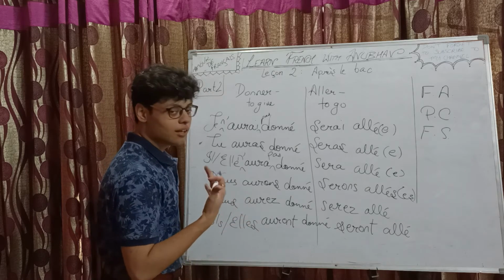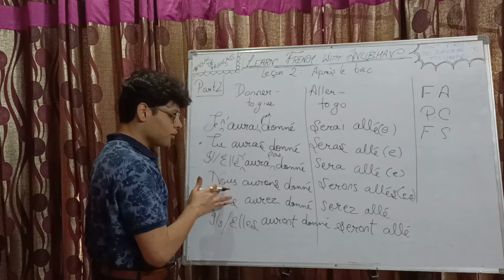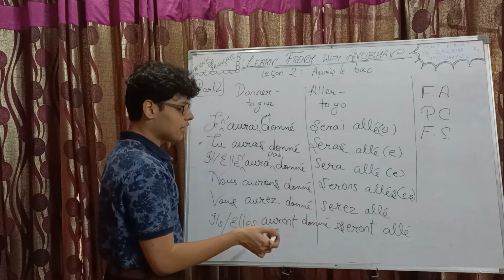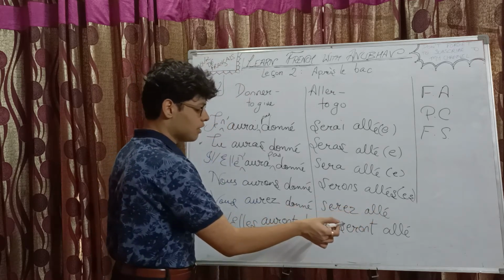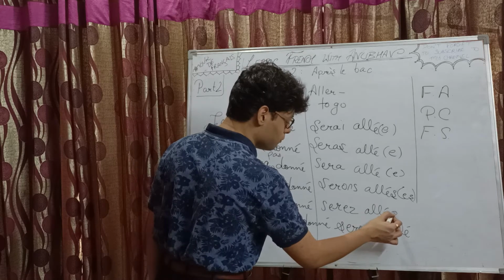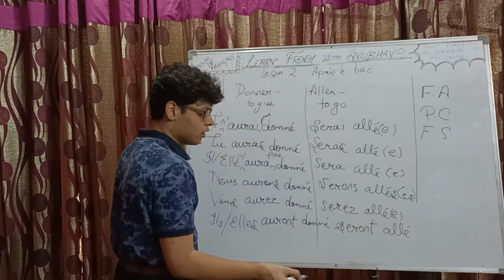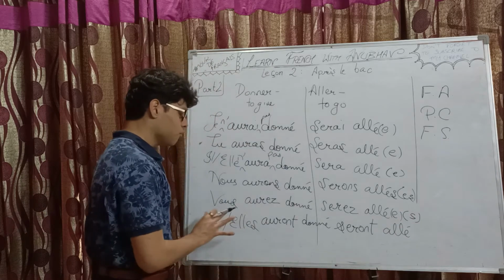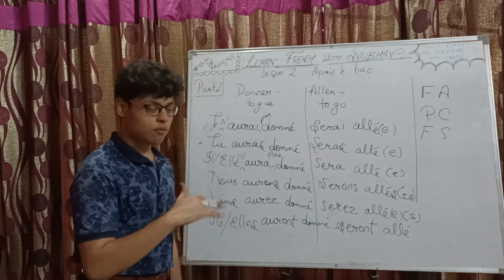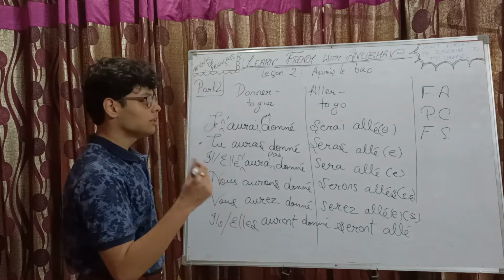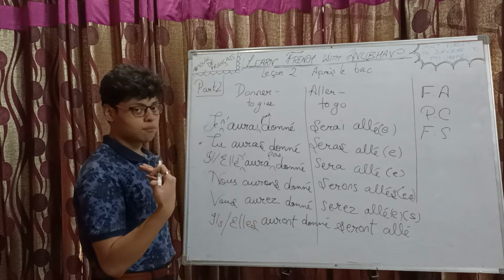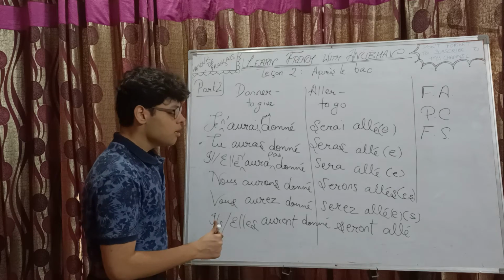So they will be addressed with vous only, right? Serez allé, optional, it could be extra e, or it could be plural, like vous may be used for a single person if you want to give that person respect. It's the formal way. Or you may use vous for addressing a large number of people.